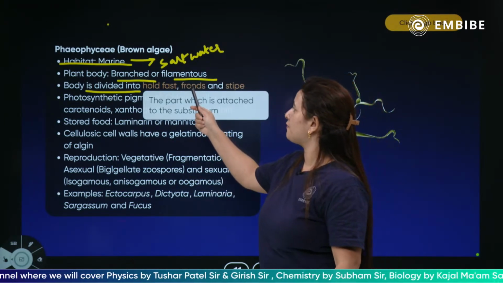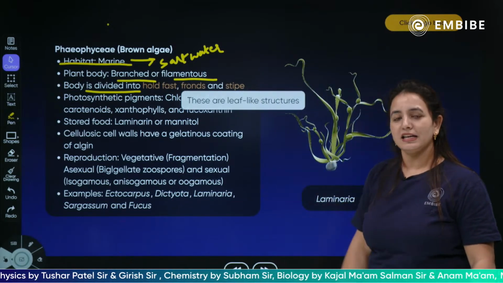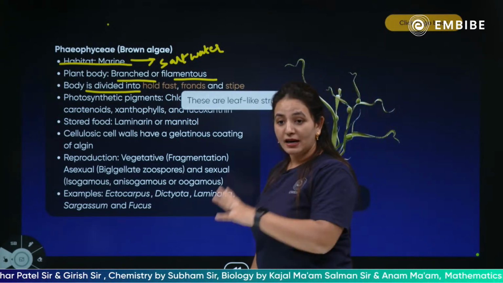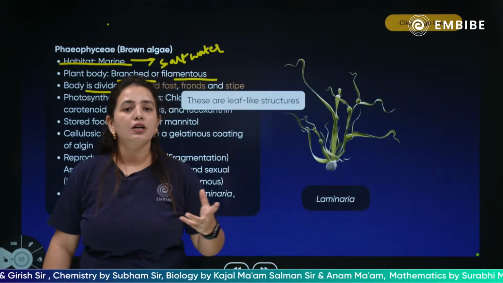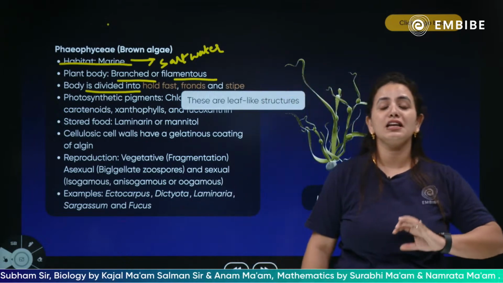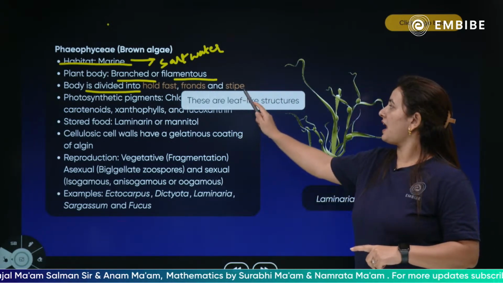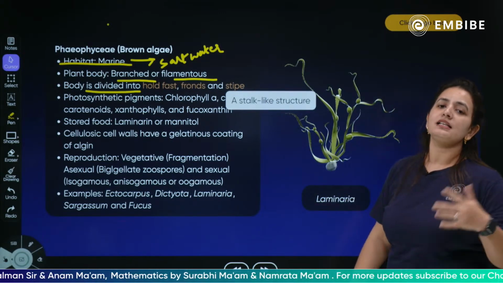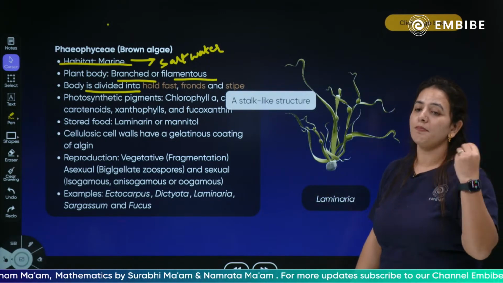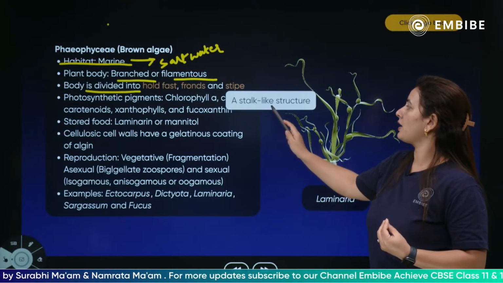The next is the fronds. These are leaf-like structures. Yes, just like leaves, but we know that the algae are not divided into root, stem and leaves. So we say they have leaf-like structures which are called fronds. And the last, they have the stipe. What is the stipe? A stem-like structure you can say, but since algae is a thallus structure, this is a stalk-like structure.